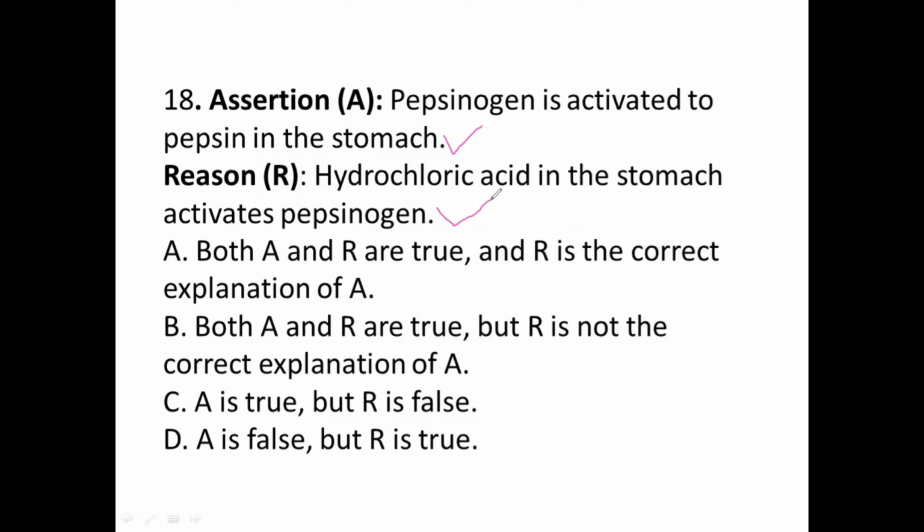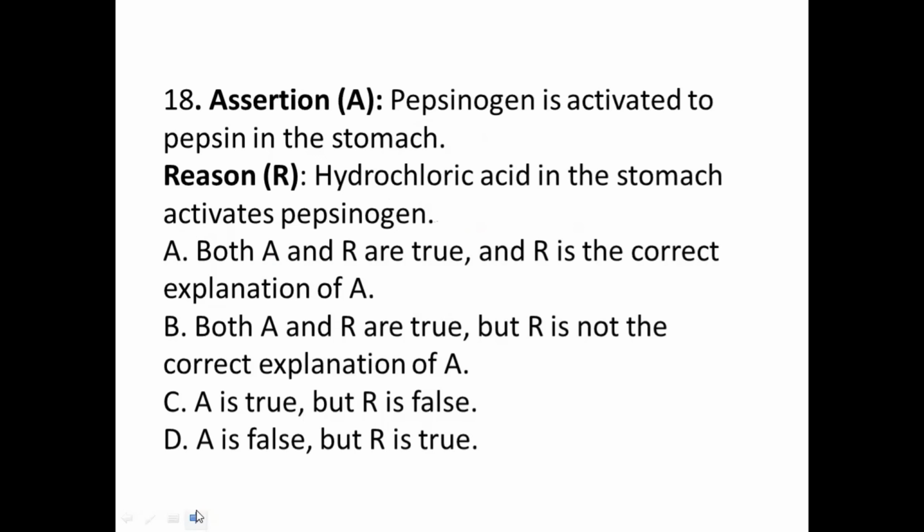Yes, this is also true. Pepsinogen is activated into pepsin in the stomach with the help of hydrochloric acid. So assertion is true, reason is true, and the reason is the correct explanation of the assertion. That is, both A and R are true and R is the correct explanation of A. So for the 18th assertion and reason question, A is the correct option.